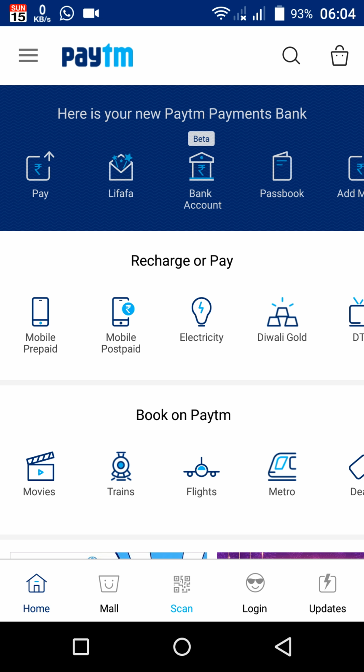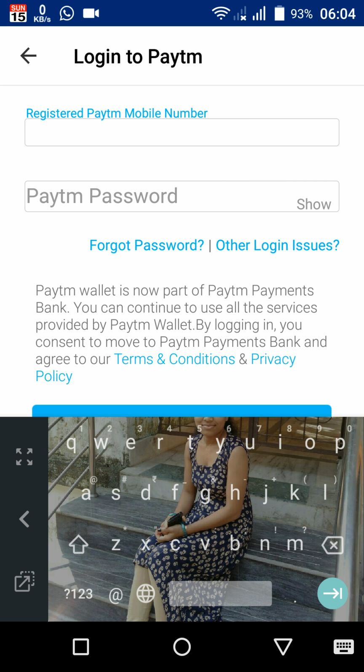Okay, these are the main options to send or receive paytm money from your friend or from the person who is sending you money. Okay, here is pay. Go to pay. Okay, now this is showing because I have not logged in. I have not logged in, that is why it is showing to log in.